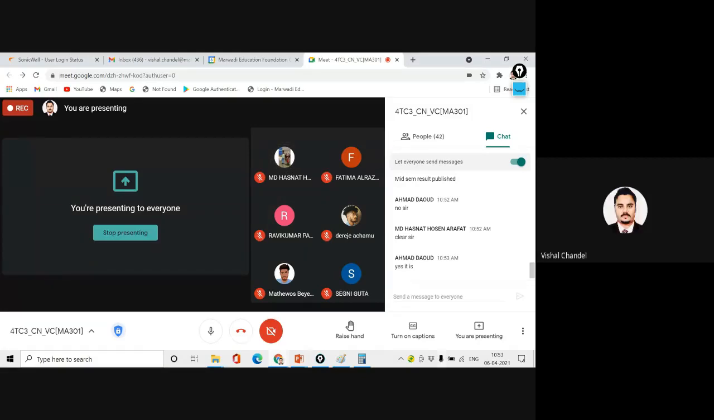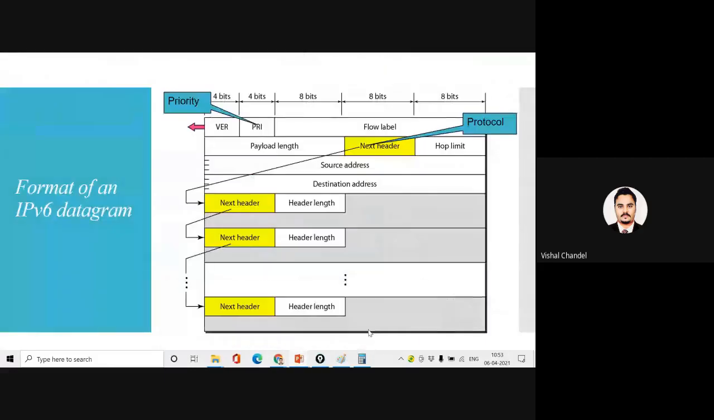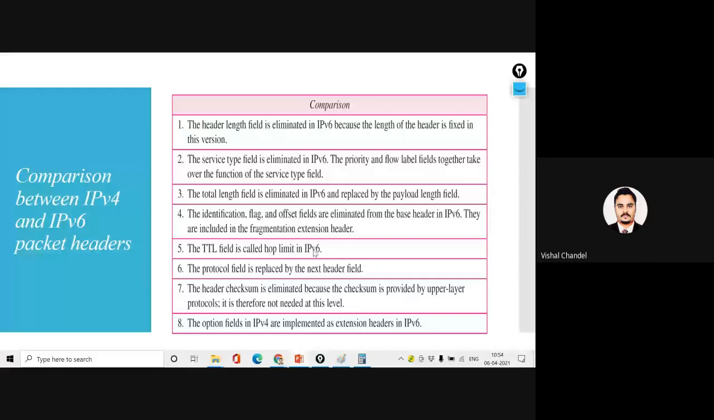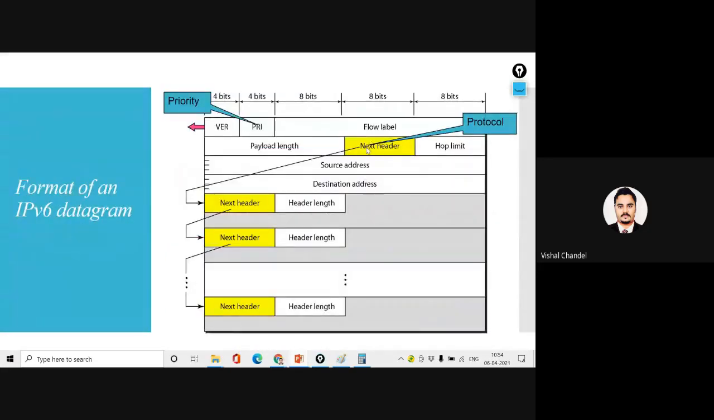Okay, dear all, I was just trying to compare. I think the comparison will be very clear to everyone. The TTL field, I will explain in routing also, how we are using the TTL, so it will be clear to everyone. Otherwise, the protocol field is replaced by the next header. We were defining which protocol we are using by the protocol field, but here we are using the next header field to define that.